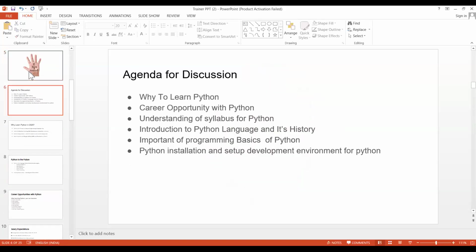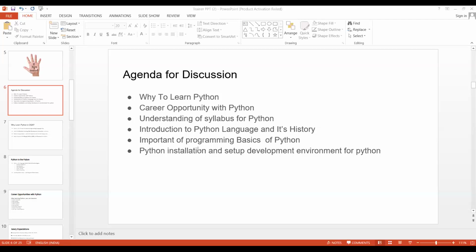So here is the agenda for discussion, guys. Any questions? Yes, the job market for Python is very good, because in data science, AI, and automation fields, we mostly require the Python language. So there is a lot of opportunity in Python, and I will be discussing that topic also. Do not worry.